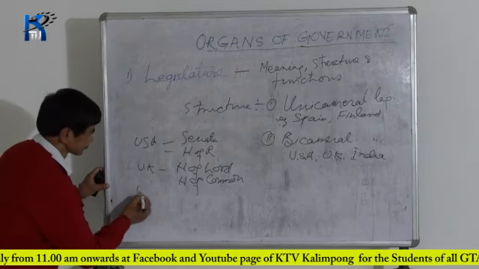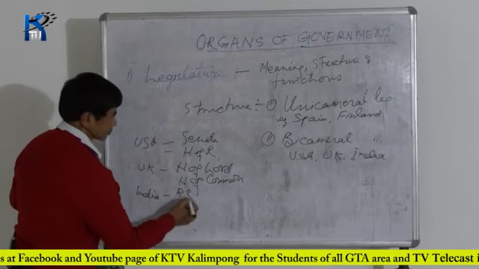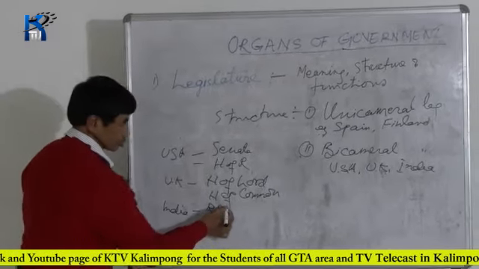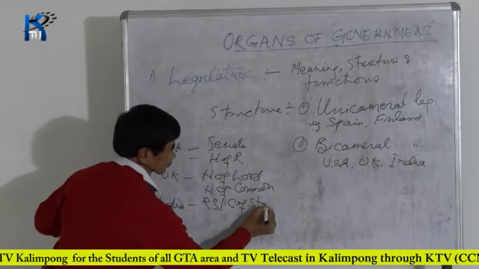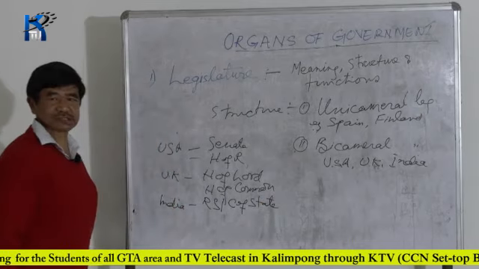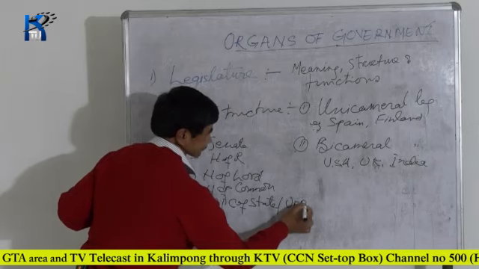And in India you will find Rajya Sabha. Rajya Sabha is also called the Council of State, and it is also called the upper house.